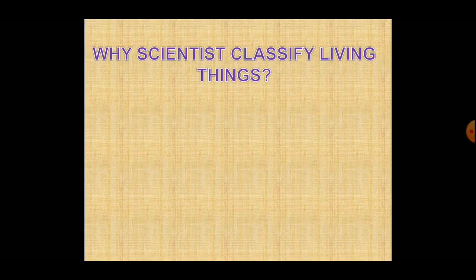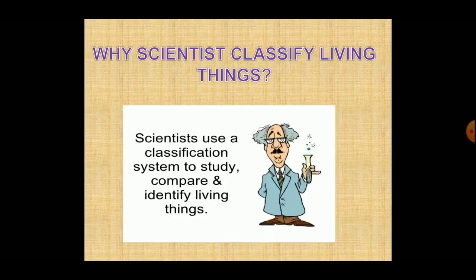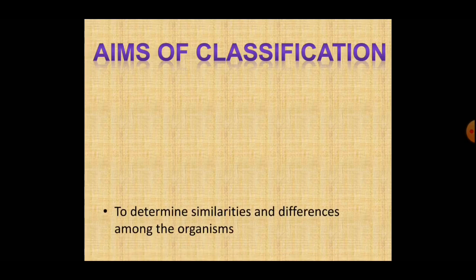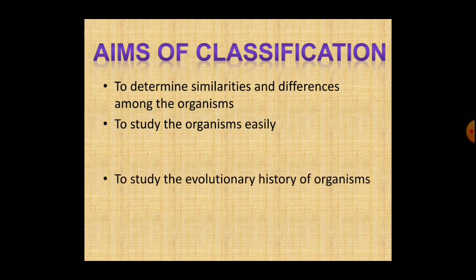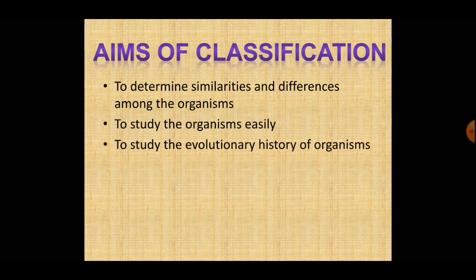Why do scientists classify living things? Scientists use a classification system to study, compare, and identify the living things. Why are the organisms classified? What are their aims? Number one, to determine similarities and differences among the organisms. To study the organisms easily, that is why they are classified, and to find out the evolutionary history of organisms.